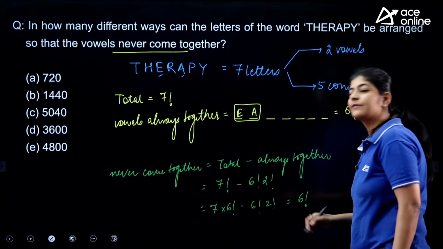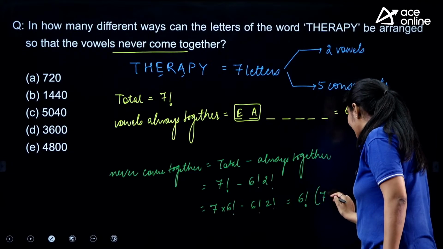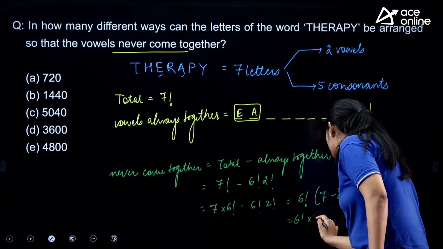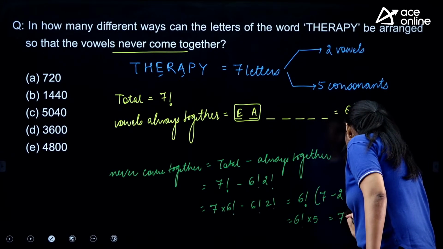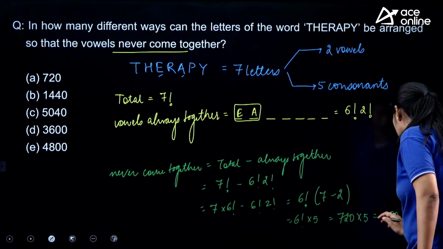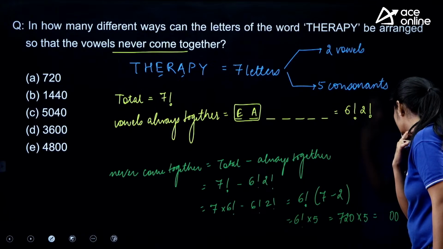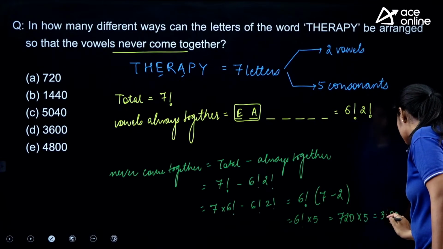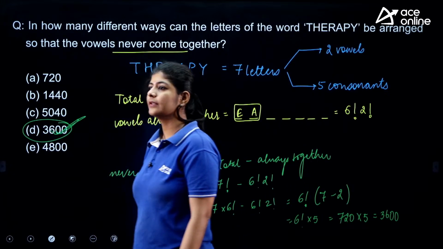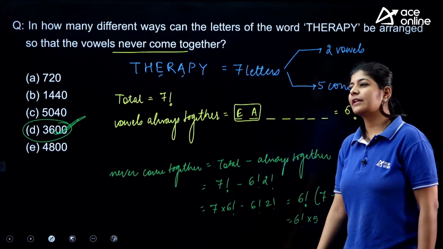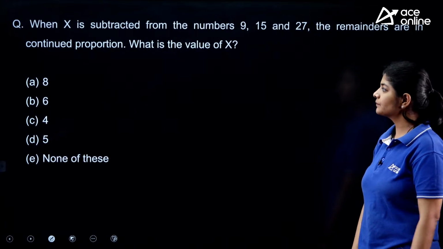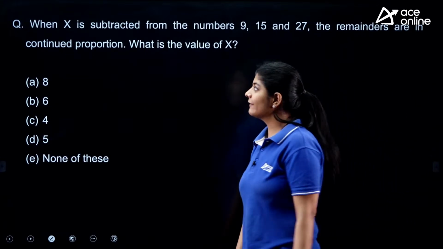We can write it as 7 into 6 factorial minus 6 factorial into 2 factorial. We can just simply take 6 factorial as common, and here we are having 7 minus 2. So this is nothing but 6 factorial into 5. 6 factorial is 720, and 720 into 5 is 3600. Do we have this in options? Yes. Option D is the correct one. Very good, Radhe. Very good. Easy, Indu. Right? Next.